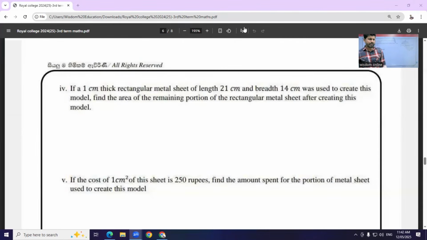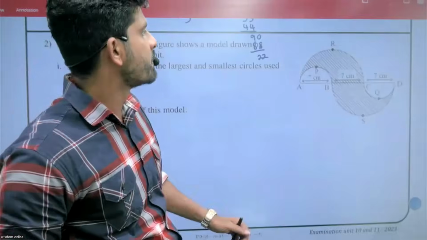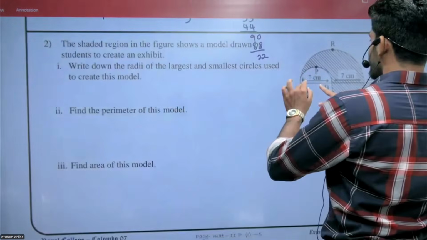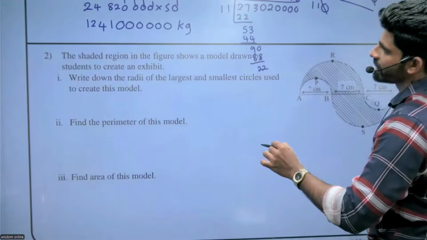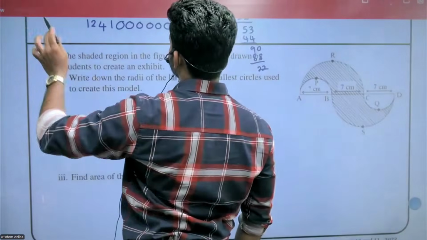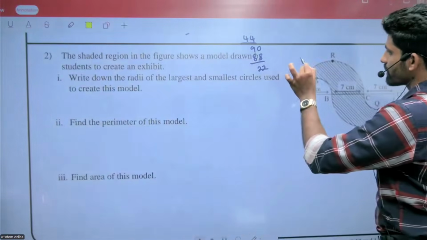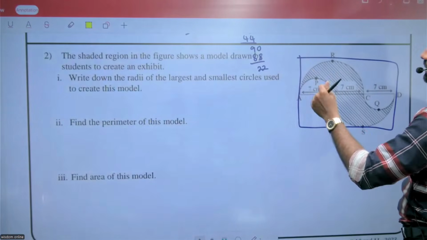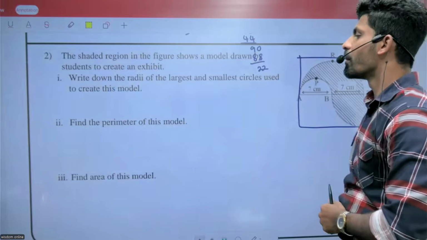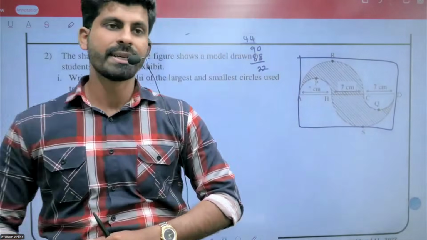Length 21 centimeter and breadth 14. They're asking the remaining portion, right?